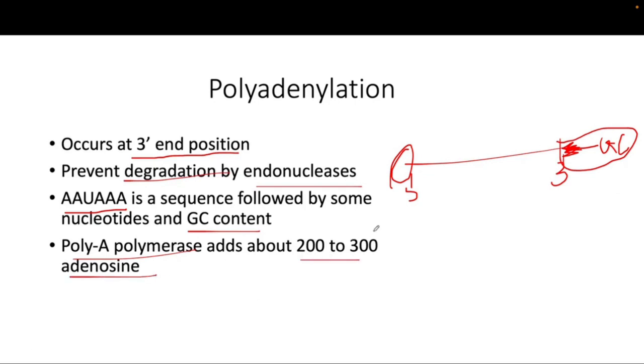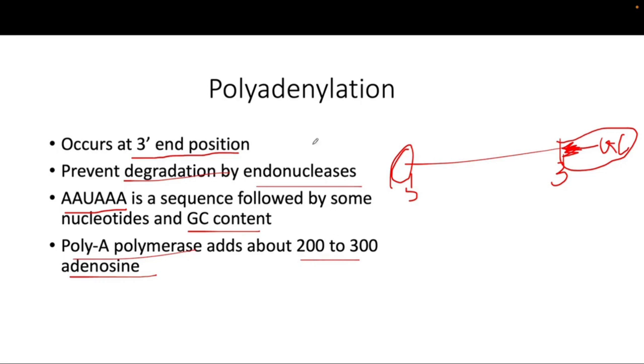Okay, this is just the basis. They add, like, 200 to 300 adenosine molecules at the 3 prime end. After the addition of that, it prevents the transcript from being degraded by the endonuclease. It prevents the endonuclease from degrading the transcript.